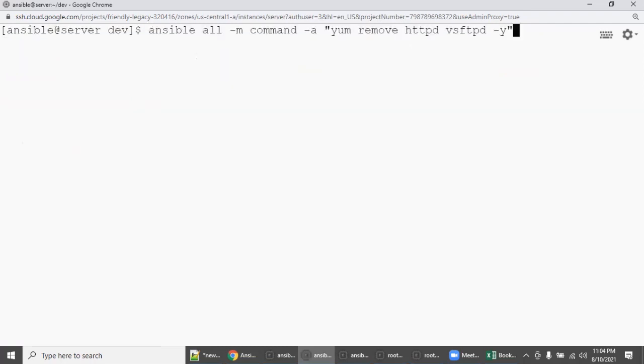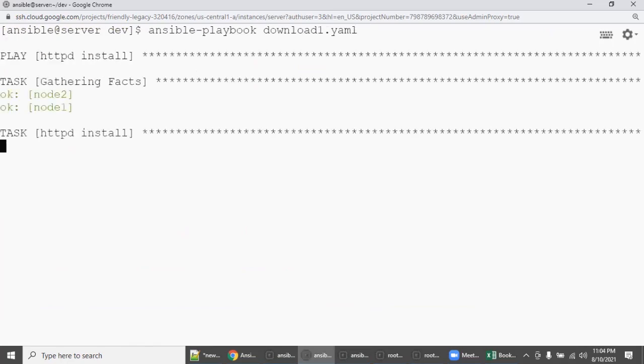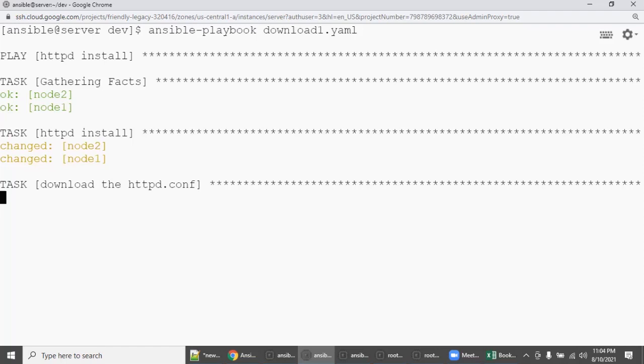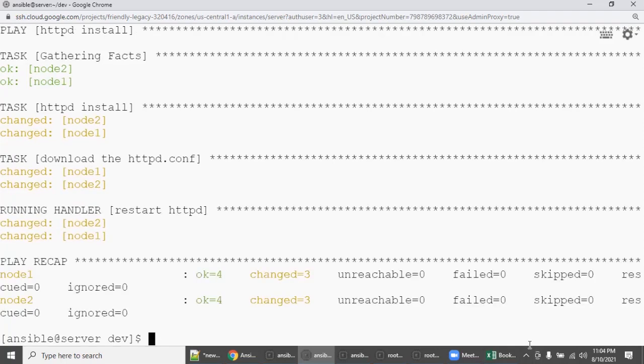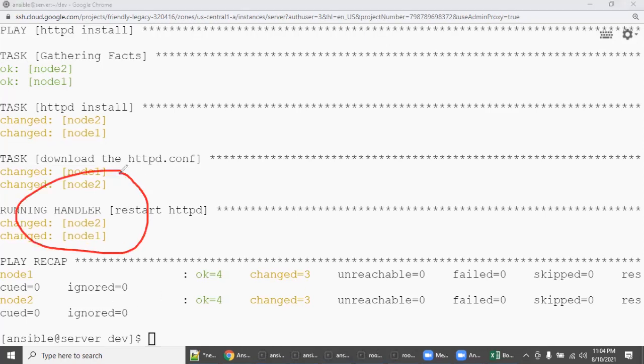Now we are going to execute again. Let's see. This time, since the file is not there, it is going to download and an actual change is going to happen. In that case, the playbook has to call the handlers automatically. The handler is called out. See here, the handler is called out. So the handler is working as per the expectation. So we no need to worry. So it's working as we expected, correct? So this is how you need to practice and understand handlers.